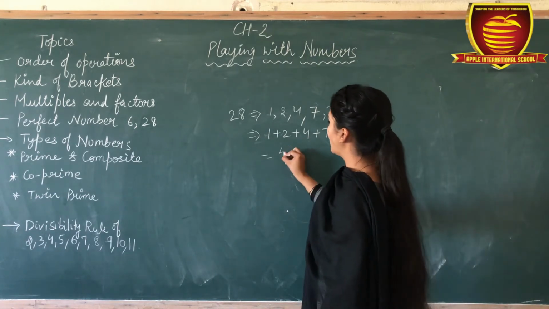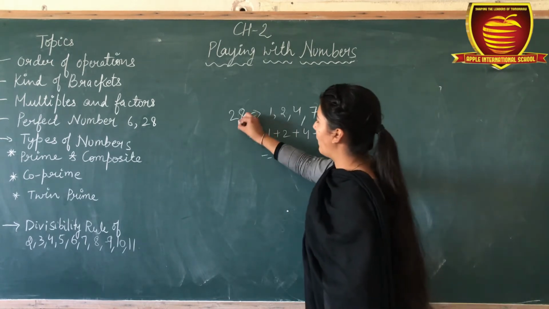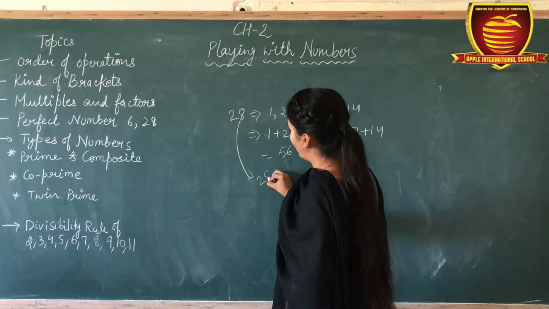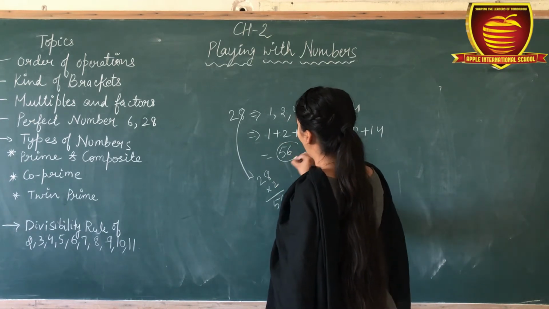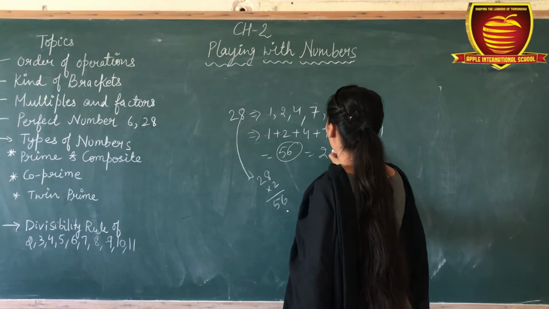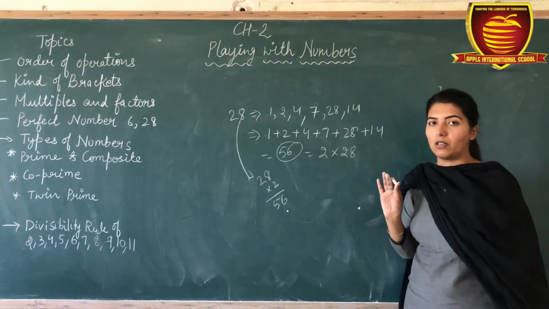So it becomes 56. Here you can see that when we multiply 28 by 2, it becomes 56. It means 56 is the double of 28, so it is also a perfect number.